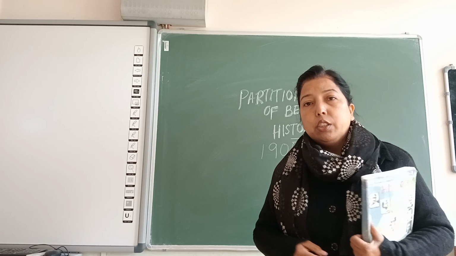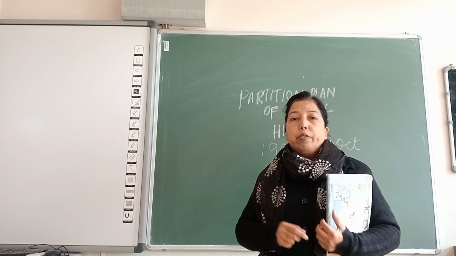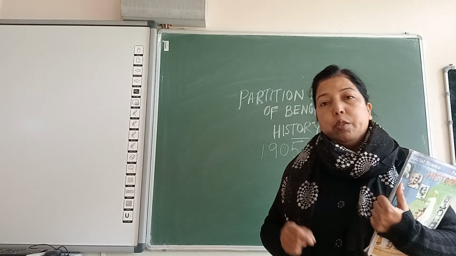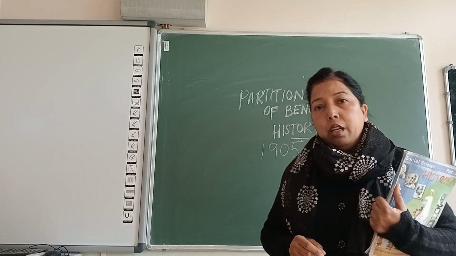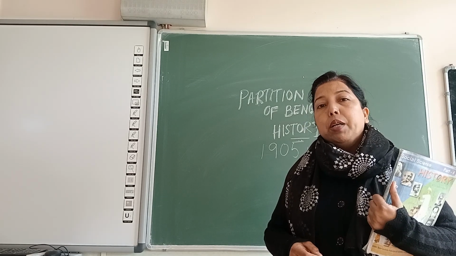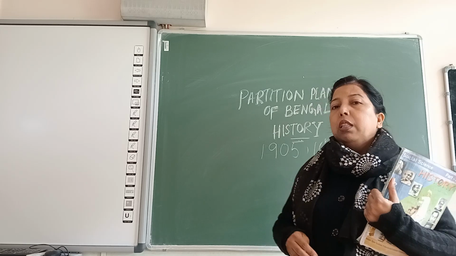When they had signed the Treaty of Allahabad, with that treaty they also got a very important power, and that power was the Diwani of Bengal, the legal right to collect taxes from Bengal, Bihar, and Orissa. And that is how Bengal, Bihar, Orissa came under the control of the British government. And that is how the British control over Bengal started.